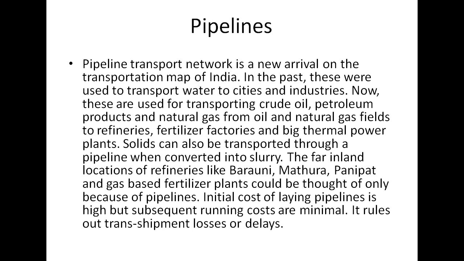Now these are used for transporting crude oil, petroleum products and natural gas from oil and natural gas fields to refineries, fertilizer factories and big thermal power plants. Solids can also be transported through a pipeline when converted into slurry. The far inland location of refineries like Barauni, Mathura, Panipat and gas-based fertilizer plants could be thought of only because of these pipelines. The initial cost of laying a pipeline is high, but subsequent running costs are minimal. It rules out transshipment losses and delays as well.